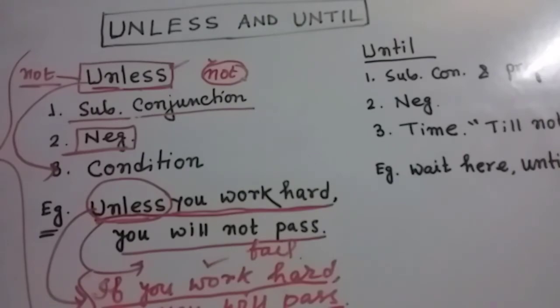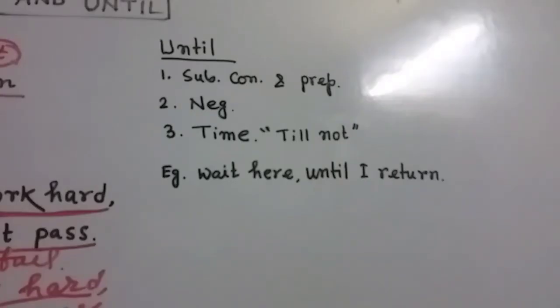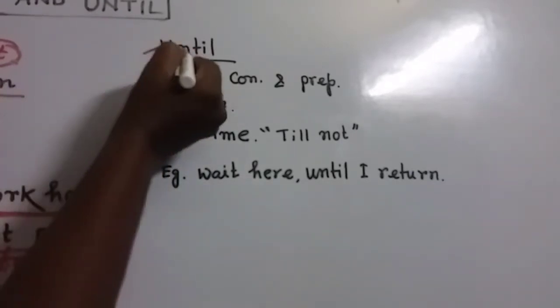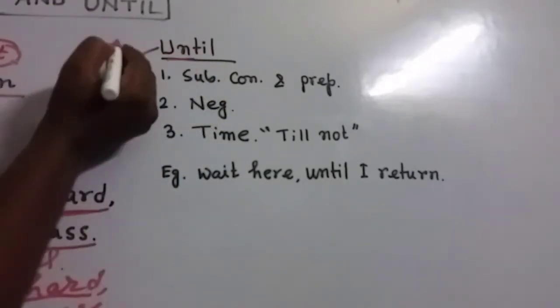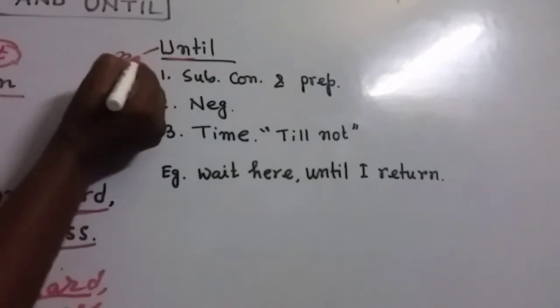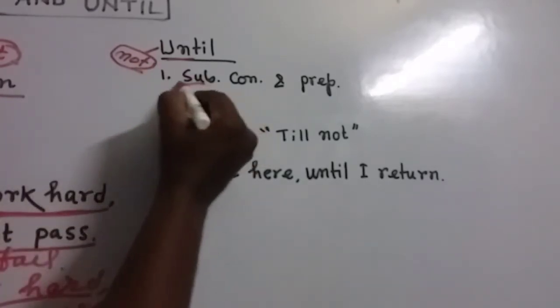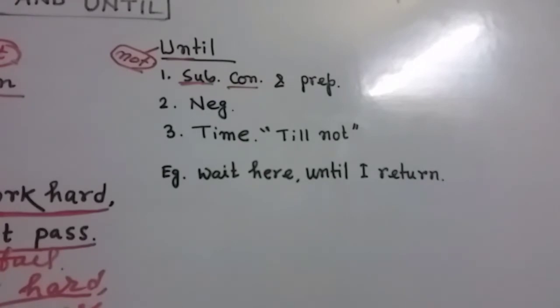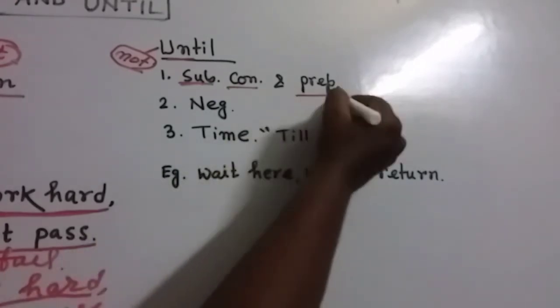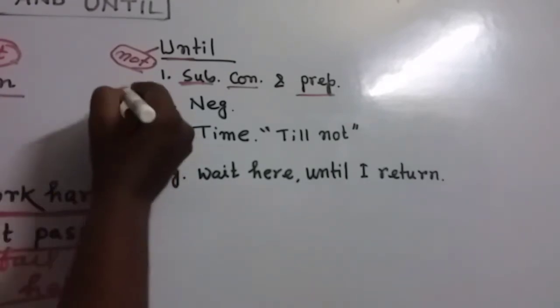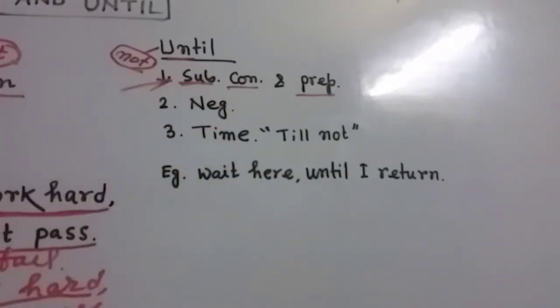Now think about the term until. First of all, my dear friends, this term is also a negative one. You know the prefix un is there, that means inside this word there is the existence of the term not. And until is also a subordinating conjunction, but sometimes it can be used as a preposition. But today on this podcast we'll focus on the subordinating conjunction.